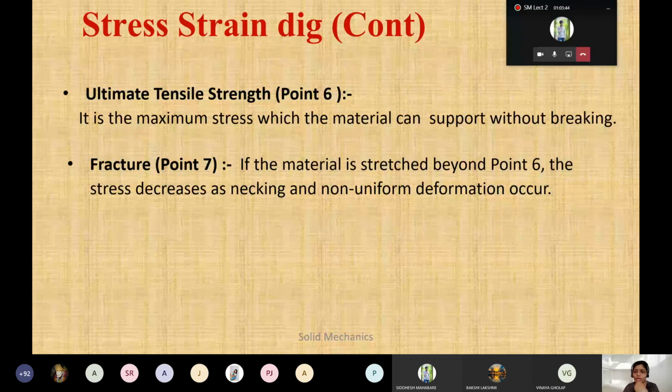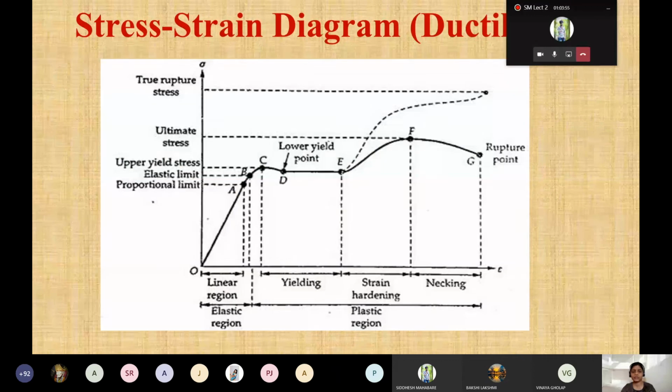In the next lecture I'll show you how that necking occurs, because if I start the YouTube video I think it should not create any problem. But I'll search for it specifically so that I can show you the necking point. In a few books, if you refer, this kind of diagram is also given, so it is one and the same thing: linear region, yielding point, strain hardening, necking. This is the plastic region. Plastic means where you can see the deformation, and elastic region is where the deformation comes back to its original shape. So all this diagram is also there, and that diagram is also there. You can refer to any diagram over here.